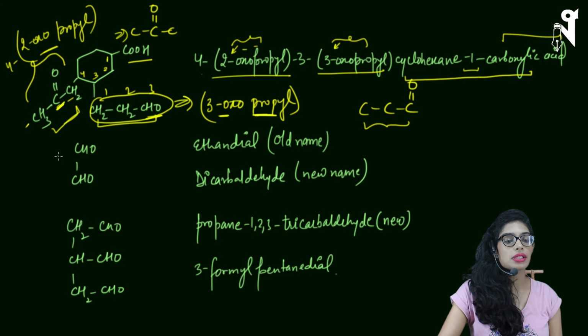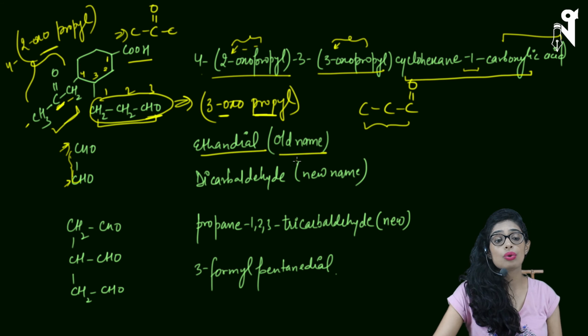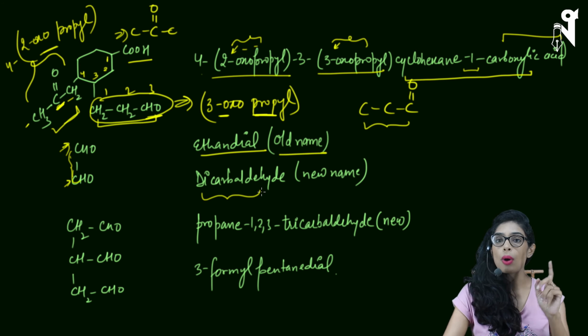Next compound is CHO, single bond CHO. So 2 carbons, okay, so ethane, and both are aldehydes, so it has become ethanedial. This is the old way of naming. The new way of naming is, as I mentioned, if multiple CHOs are there, then you preferably use carbaldehyde, so you can simply write dicarbaldehyde. Whenever you get a question where both the options are there, then you will mark both the options if the question is multiple answer correct.